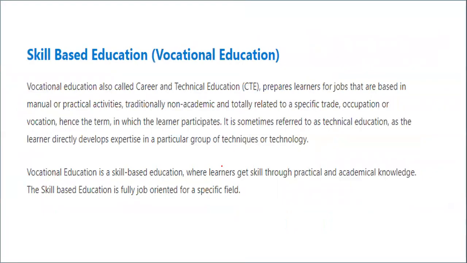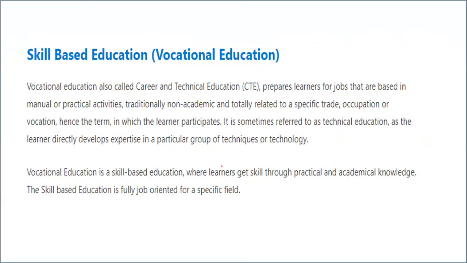Now see, I think the slide got a little bit misplaced, but yes, I was talking about this when I told you about vocationalization and skill education. Basically, I wanted to tell you that vocational education is also called career or technical education, which prepares learners for the job as well as practical, non-academic activities specific to a trade, occupation, or a vocation.